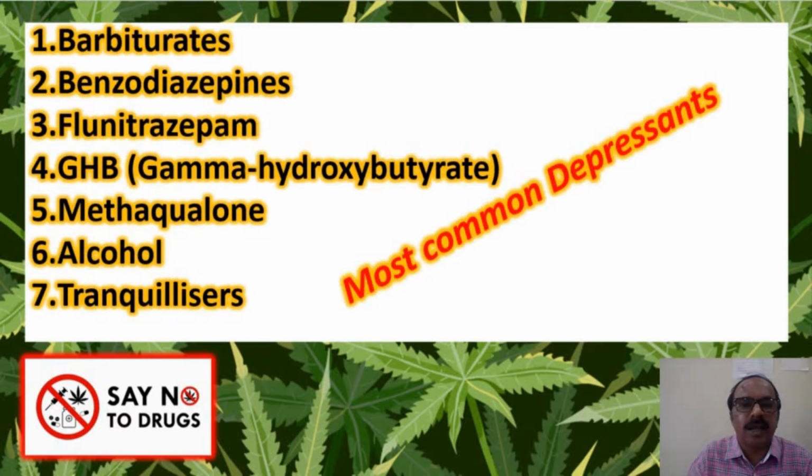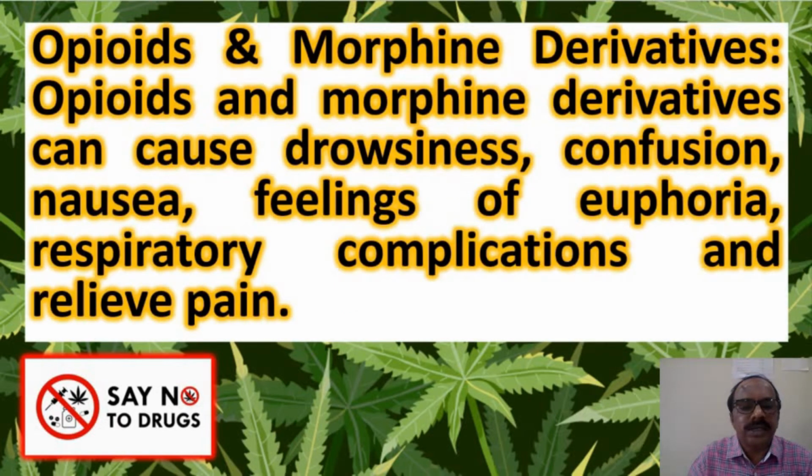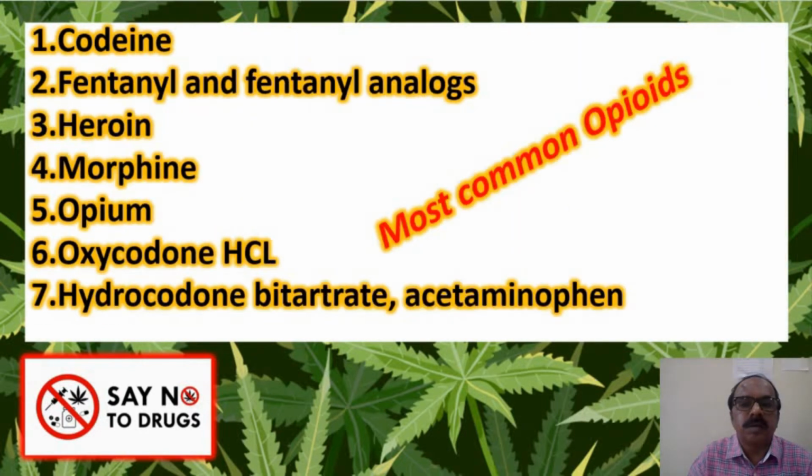The next category is opioids and morphine derivatives. Opioids and morphine derivatives cause drowsiness, confusion, nausea, a feeling of euphoria, and respiratory complications, and they also relieve pain, and hence they are used in the relief of pain. The most commonly used opioids are heroin, morphine, opium, and codeine.